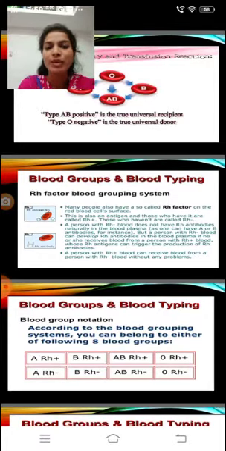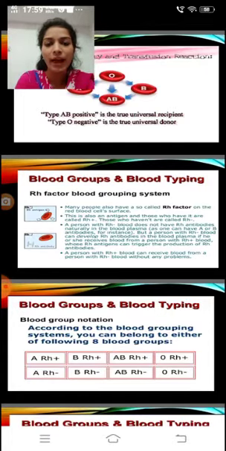A person with Rh negative blood does not naturally have Rh antibodies in the blood plasma, as one can have A or B antibodies. But a person with Rh negative blood can develop Rh antibodies in the blood plasma if he or she receives blood from a person with Rh positive blood, whose Rh antigens can trigger the production of Rh antibodies. A person with Rh positive blood can receive blood from a person with Rh negative blood without any problems.